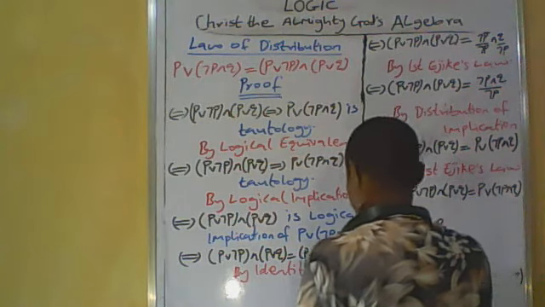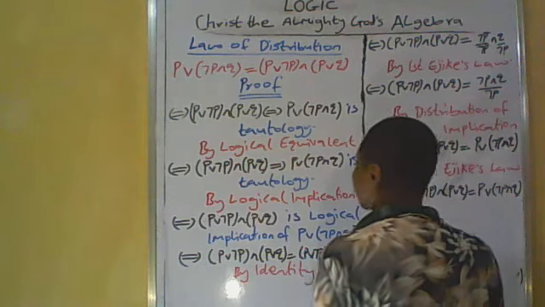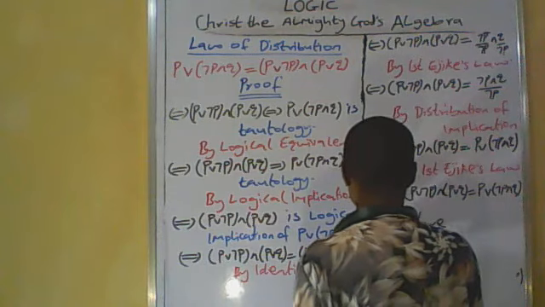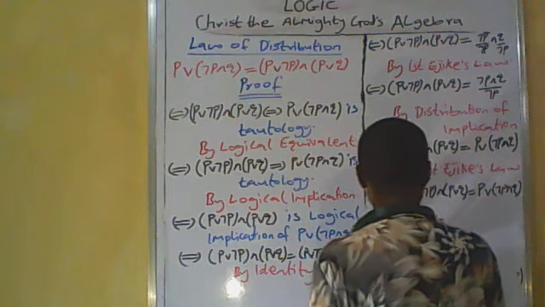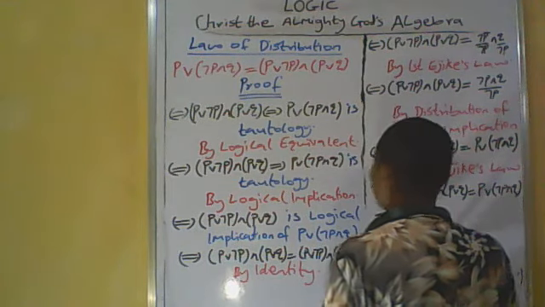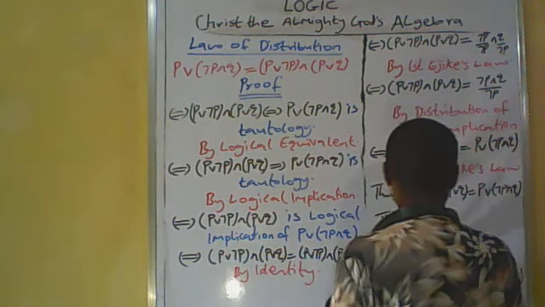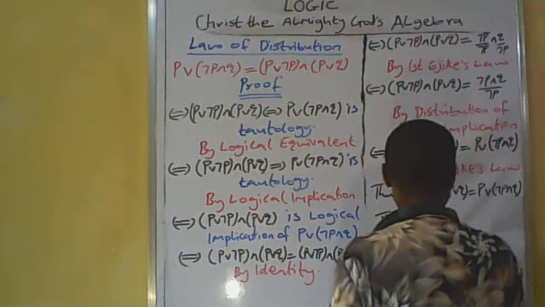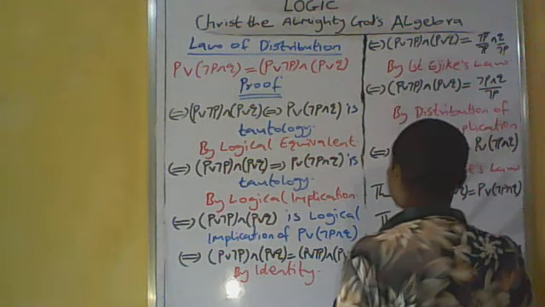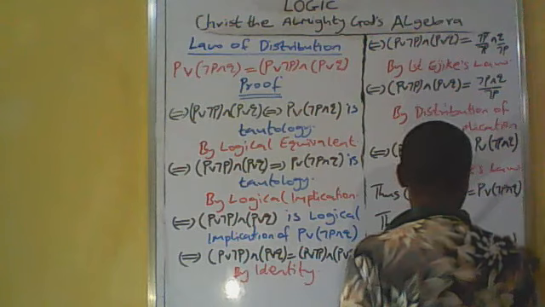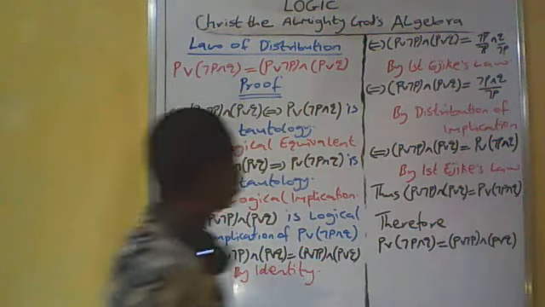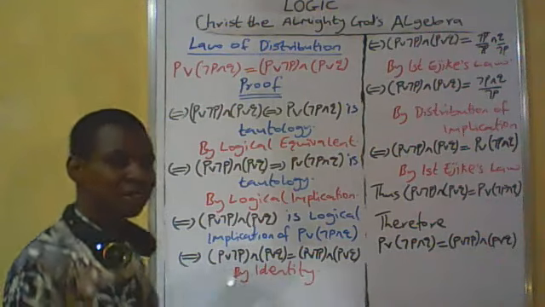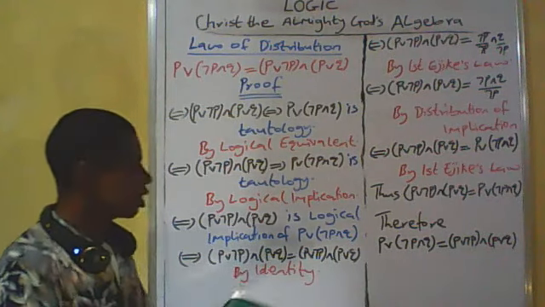Therefore, P or bracket not P and Q is equal to bracket P or not P and bracket P or Q is law of distribution by disjunctive statement.